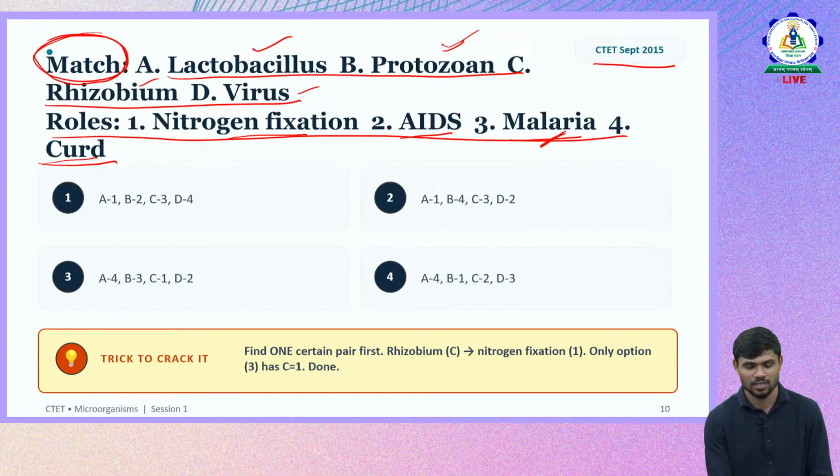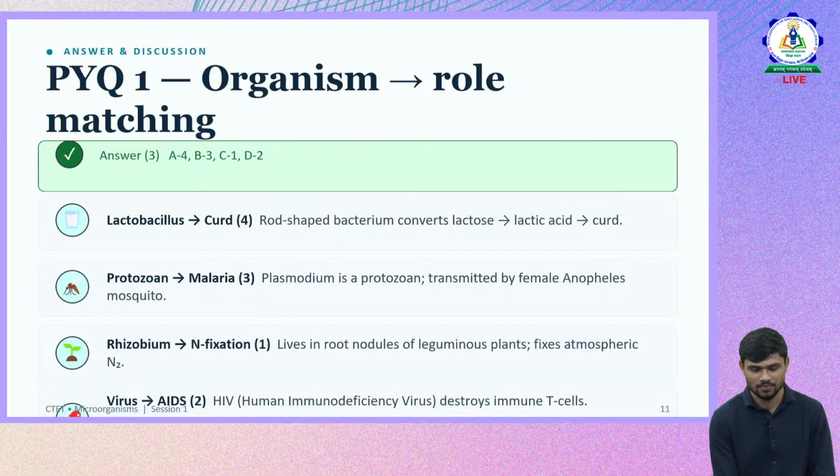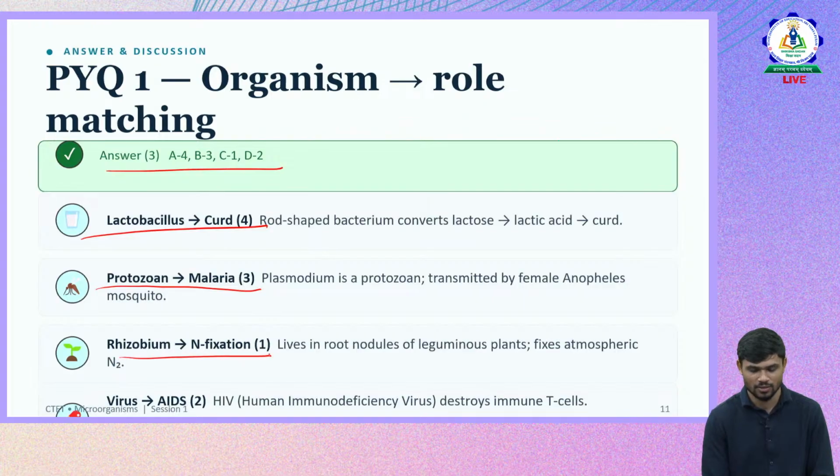And C is rhizobium. What is the role of rhizobium? It fixes nitrogen. Then virus causes AIDS. AIDS is a disease which is caused by a virus. So the correct answer is: lactobacillus is curd, protozoa is malaria, rhizobium is nitrogen fixation, virus is AIDS. So this is what it is.